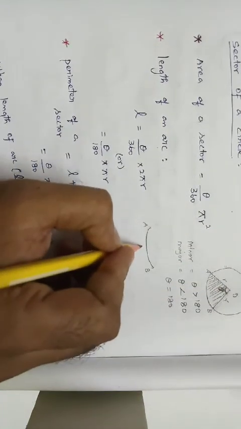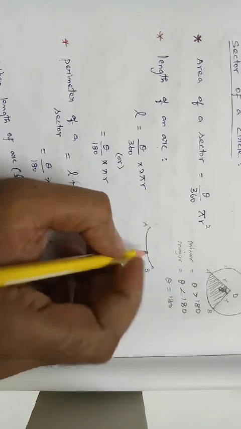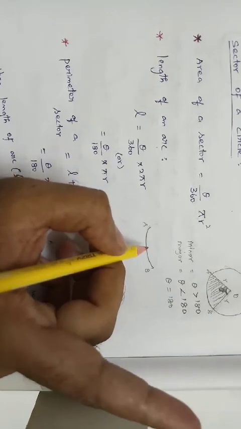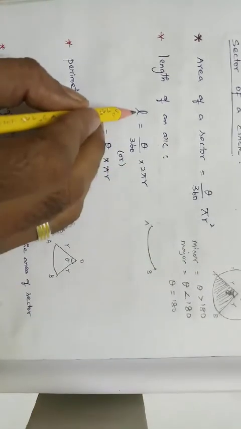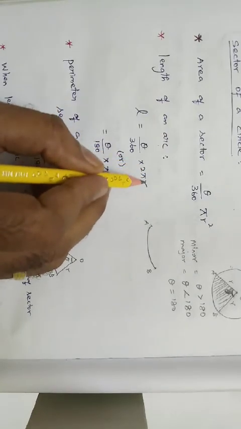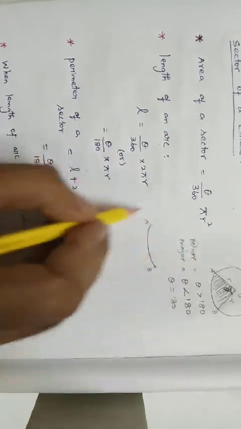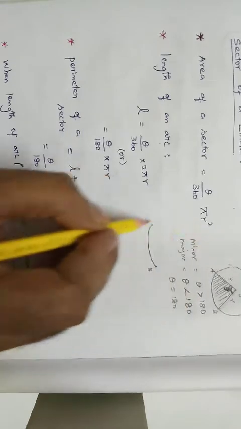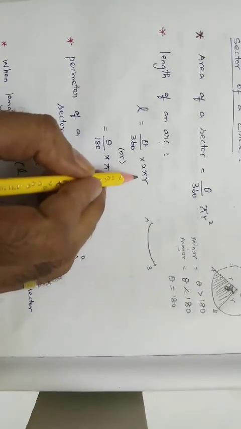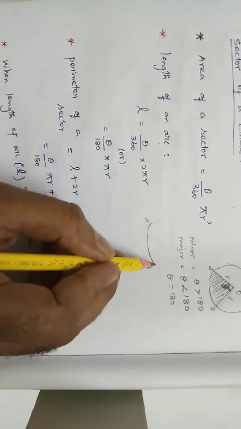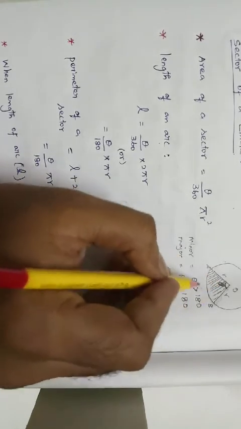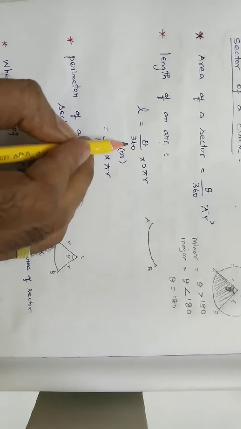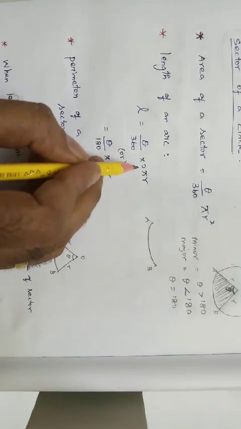Here, for the arc, which formula are we going to use? The perimeter of a circle. What is the formula for the perimeter of a circle? 2 pi r. So L is equal to the perimeter of the circle. For a full circle, we use 2 pi r. But the arc AB is a part of the circumference, so based on theta, it will be theta divided by 360 into 2 pi r.